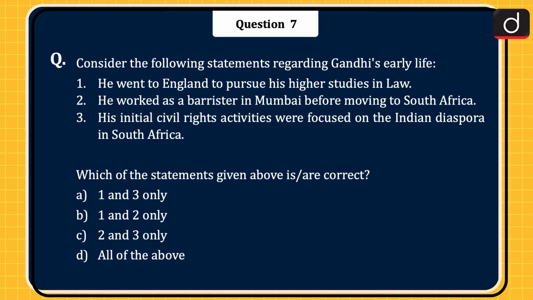Next question is, consider the following statements regarding Gandhiji's early life. 1. He went to England to pursue his higher studies in law. 2. He worked as a barrister in Mumbai before moving to South Africa. 3. His initial civil rights activities were focused on the Indian diaspora in South Africa. Which of the statements given above is or are correct? 1 and 3 only, 1 and 2 only, 2 and 3 only, or all of the above? The correct answer is option A, 1 and 3 only.